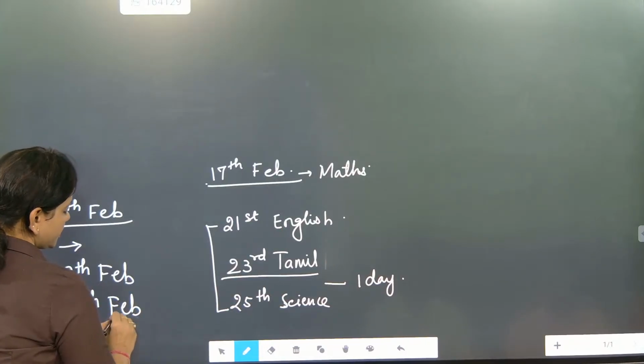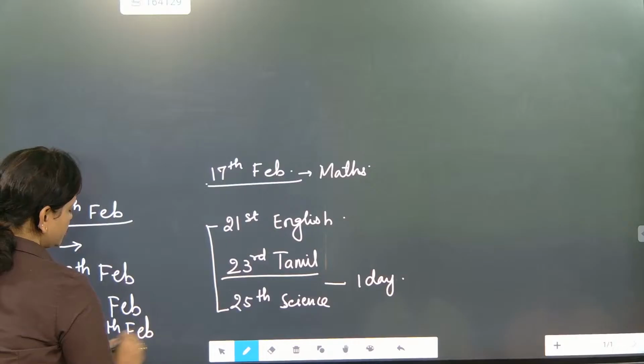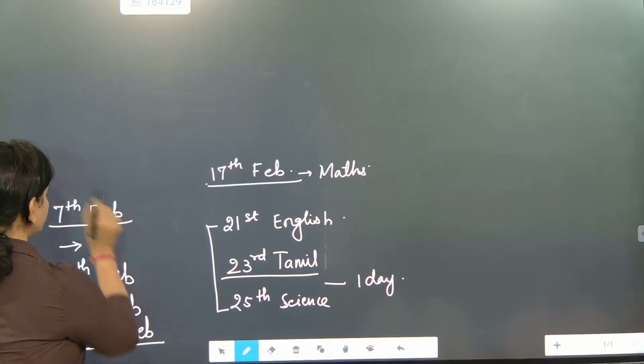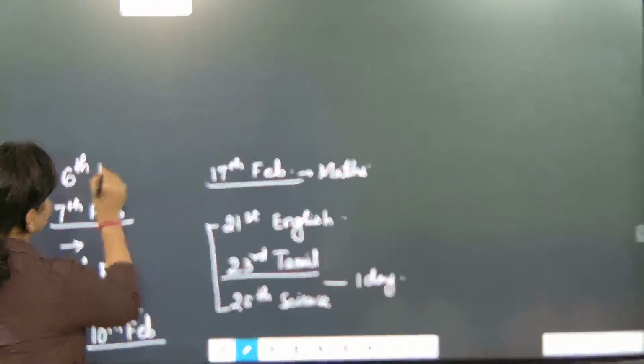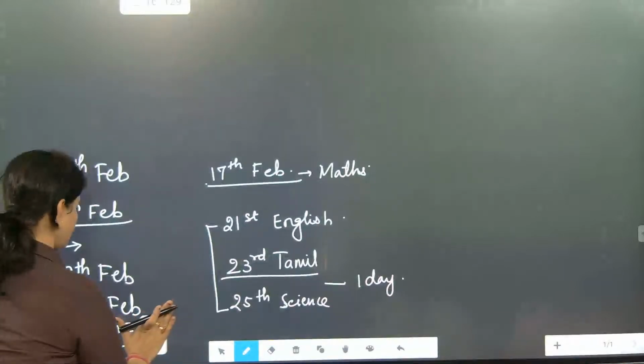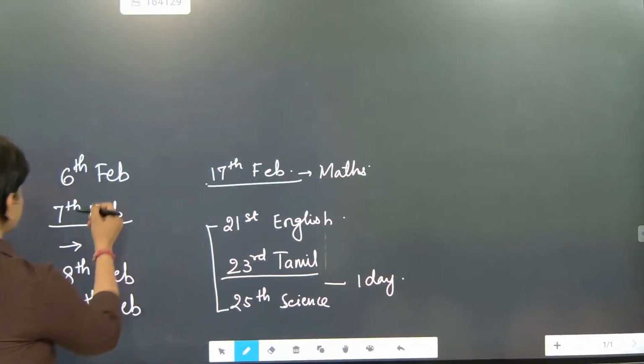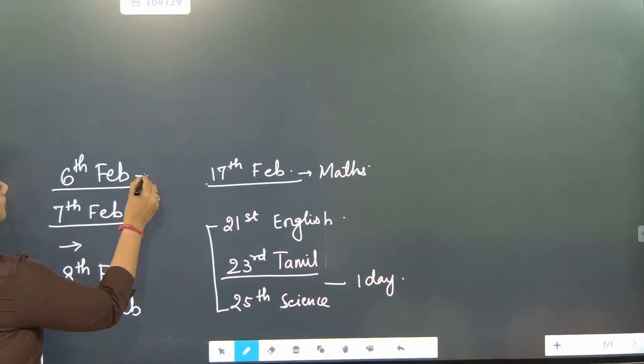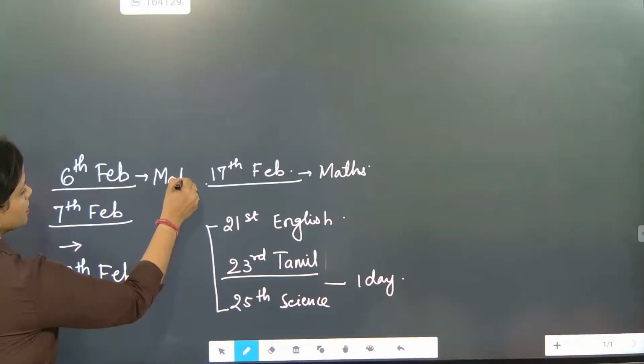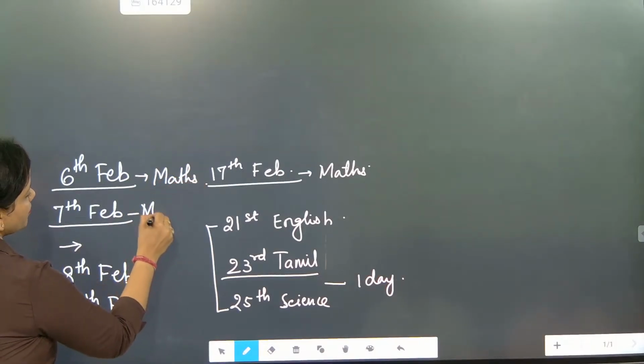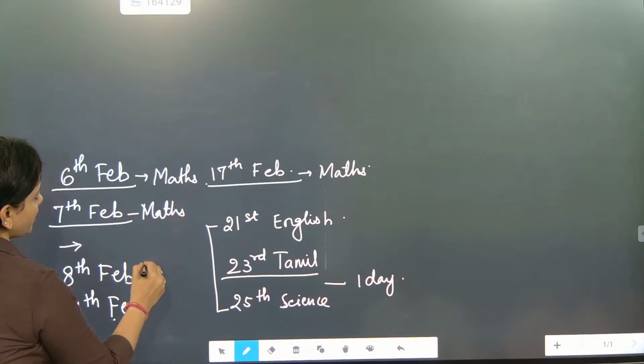So first is 10th Feb. Understood now? You check this one out. I am starting maths on 6th Feb. So 6, 7, 8, 9, these days maths will be full. 4 days of maths will be there.